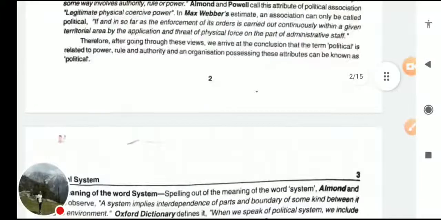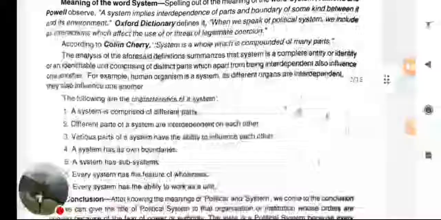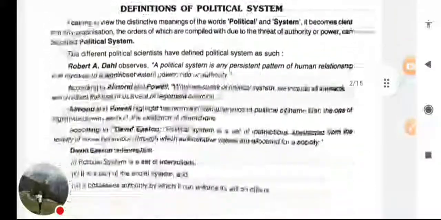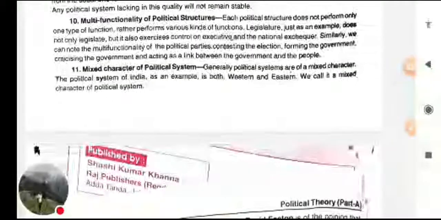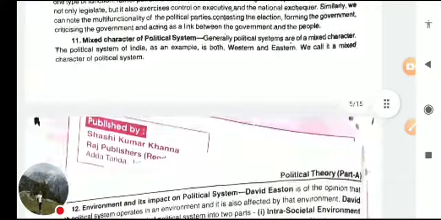Mixed character of political system is the next point. Generally what happens, with time the system changes, it adopts something and it sheds something. So with the advent of the democratic age, all political systems have something in common.